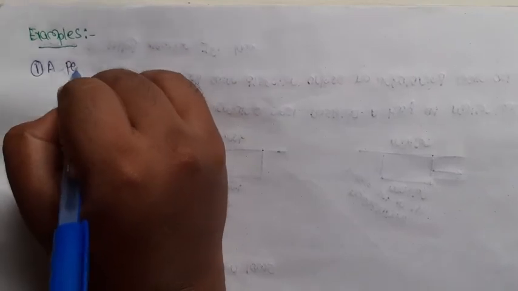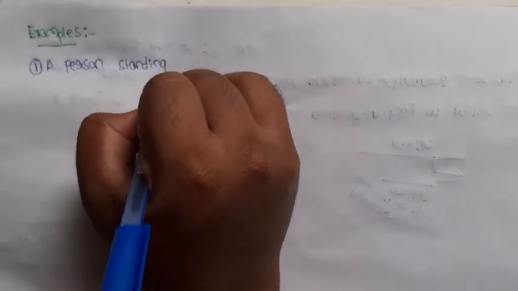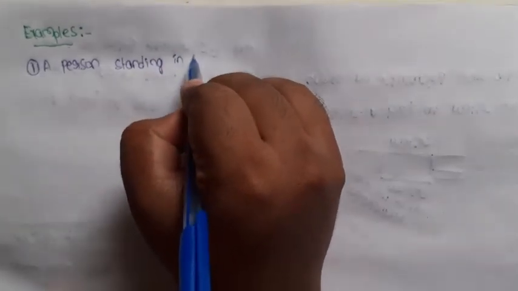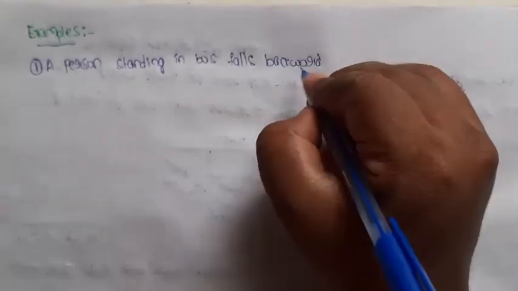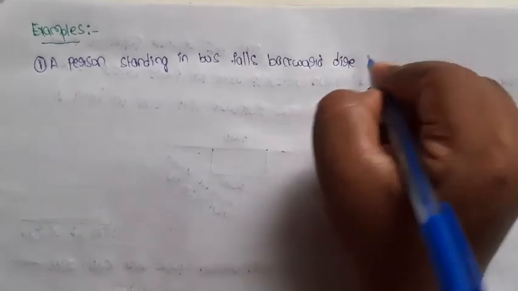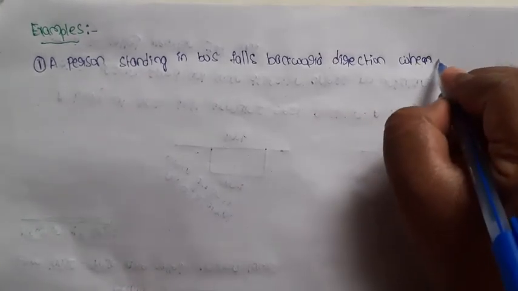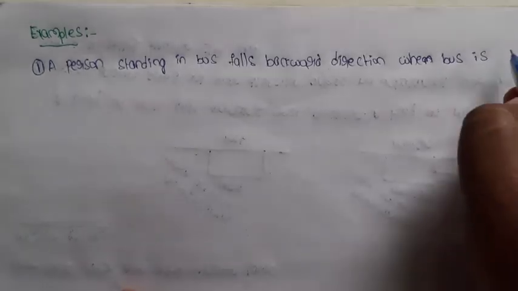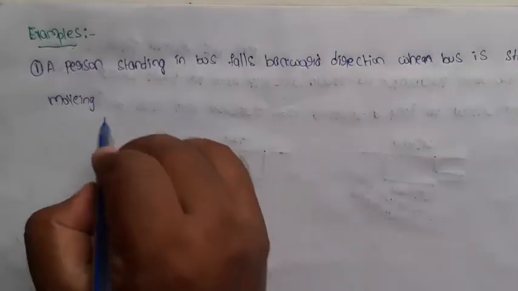First example: a person standing in a bus falls in the backward direction when the bus starts moving suddenly.